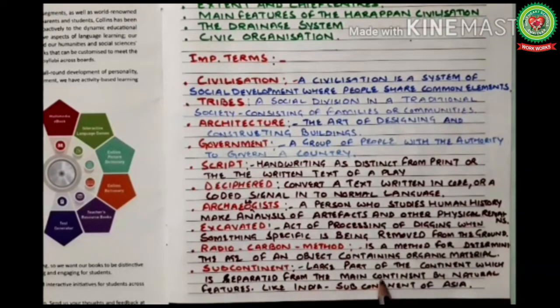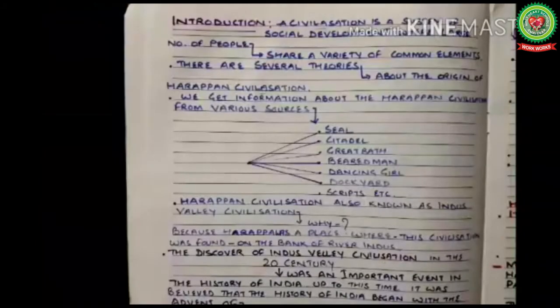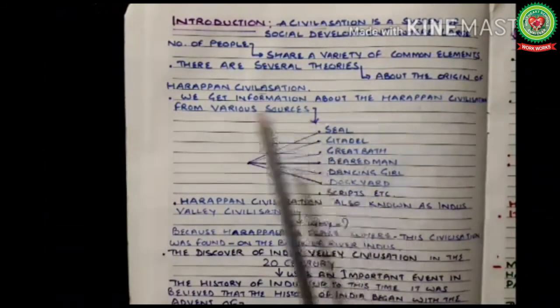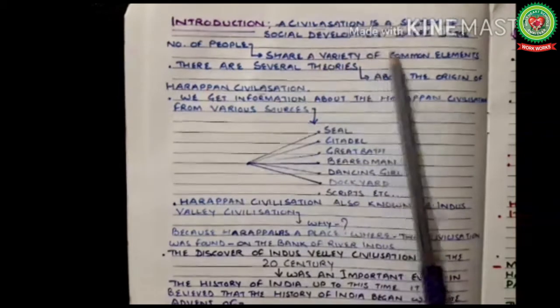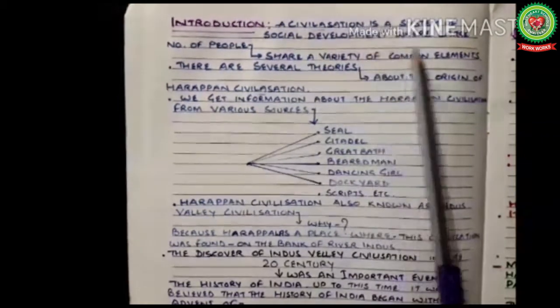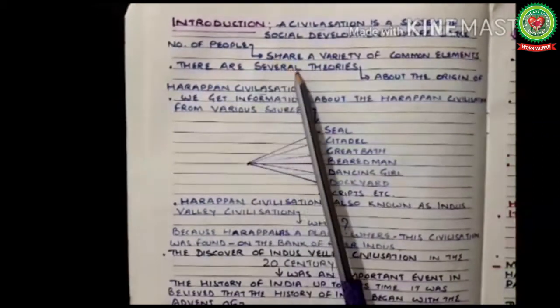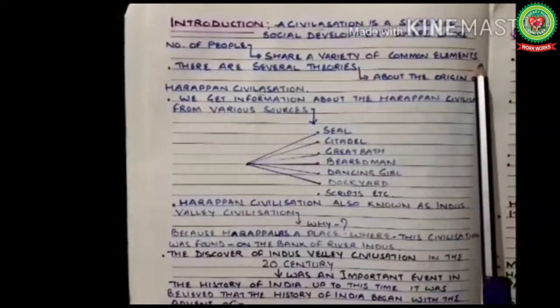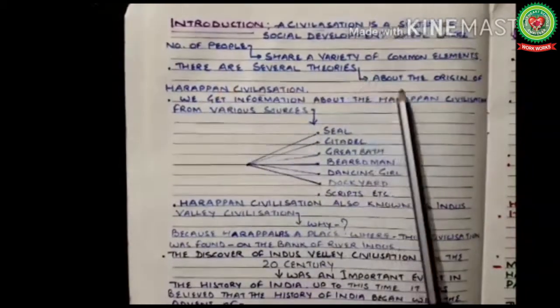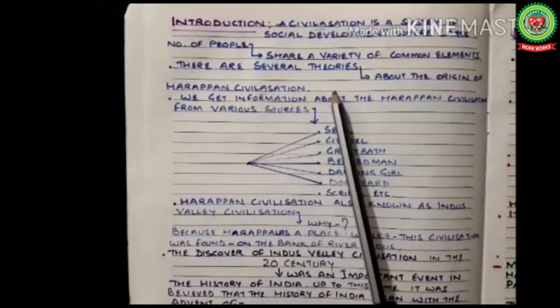Subcontinent: a large part of the continent which is separated from the main continent by natural features, like India is a subcontinent of Asia. Today we are going to discuss the topic Harappan civilization. Introduction. A civilization is a system of social development where a large number of people share a variety of common elements. There are several theories about the origin of Harappan civilization.